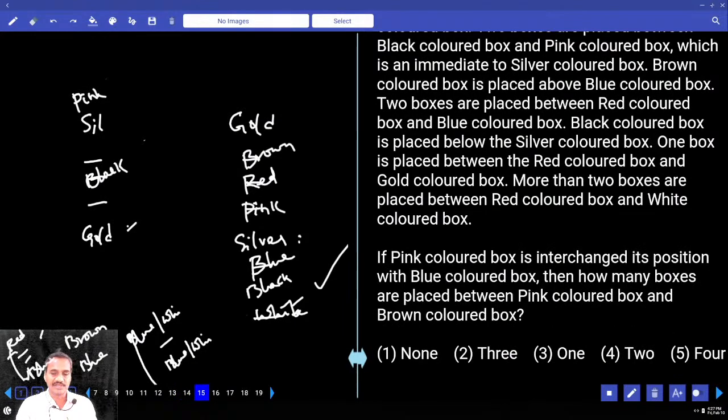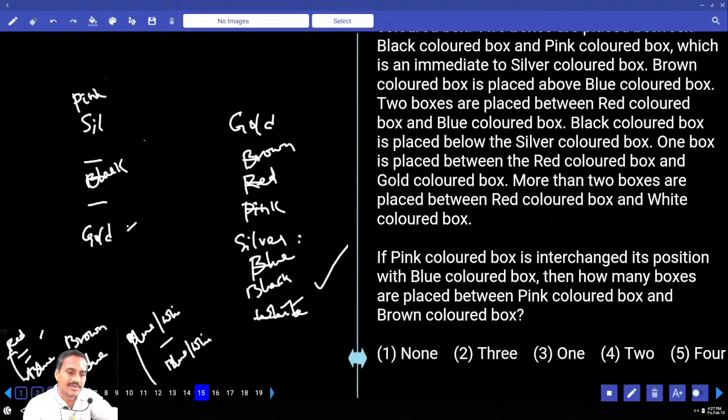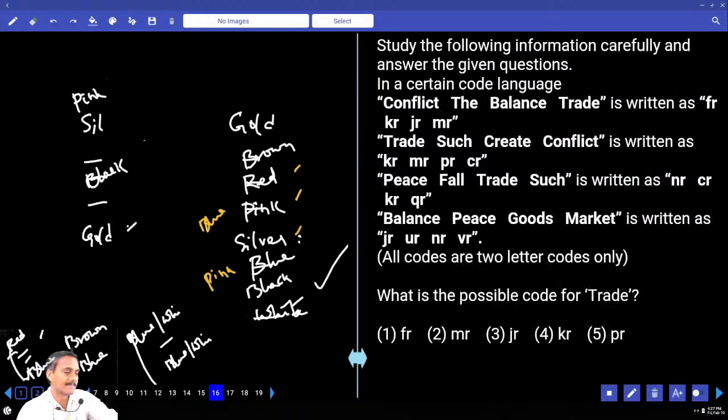And if pink interchanges its position with the blue box, that means pink and blue are interchanged. Now this is blue and this is pink. Then how many boxes are in between pink and brown? Now between pink and brown, how many are there? 1, 2, 3, 3 boxes. 3 is choice 2, question number 15.